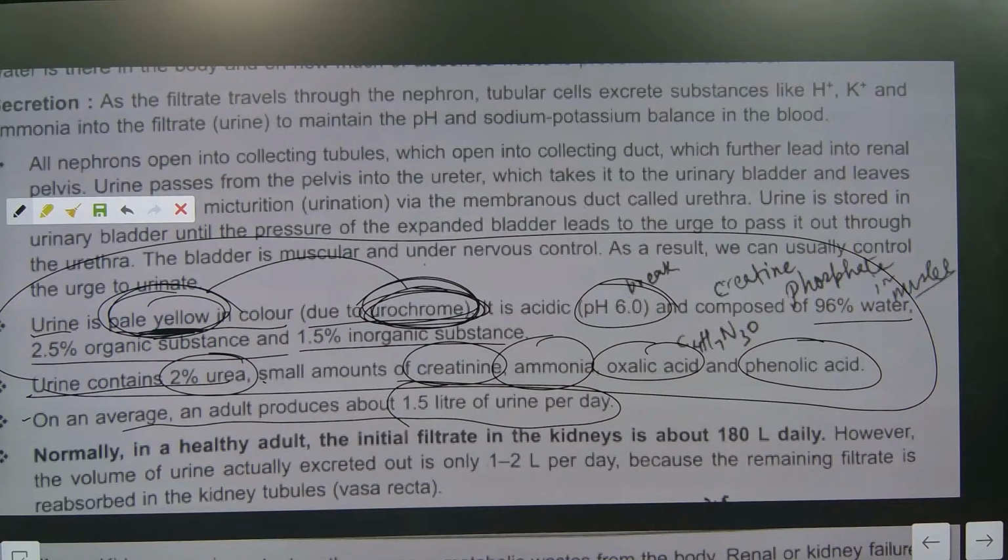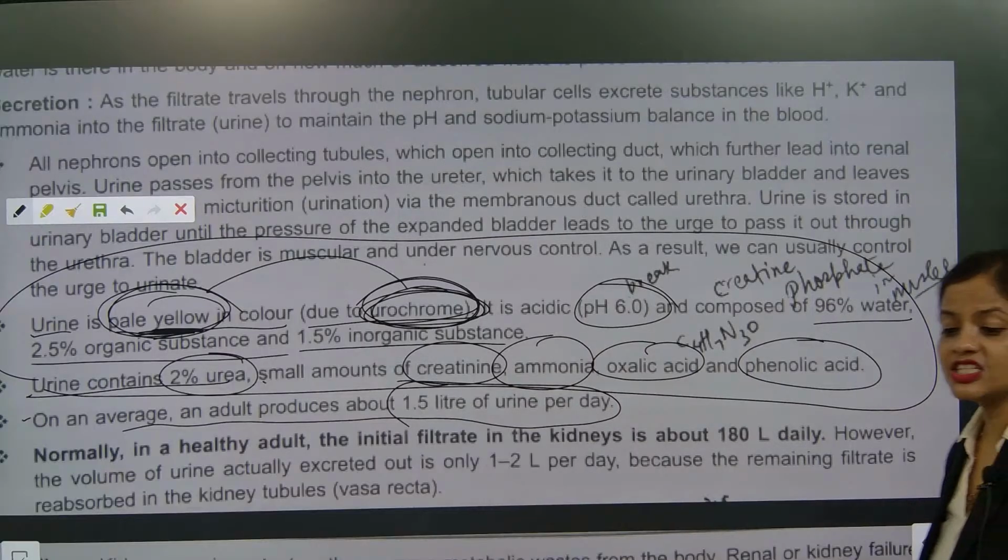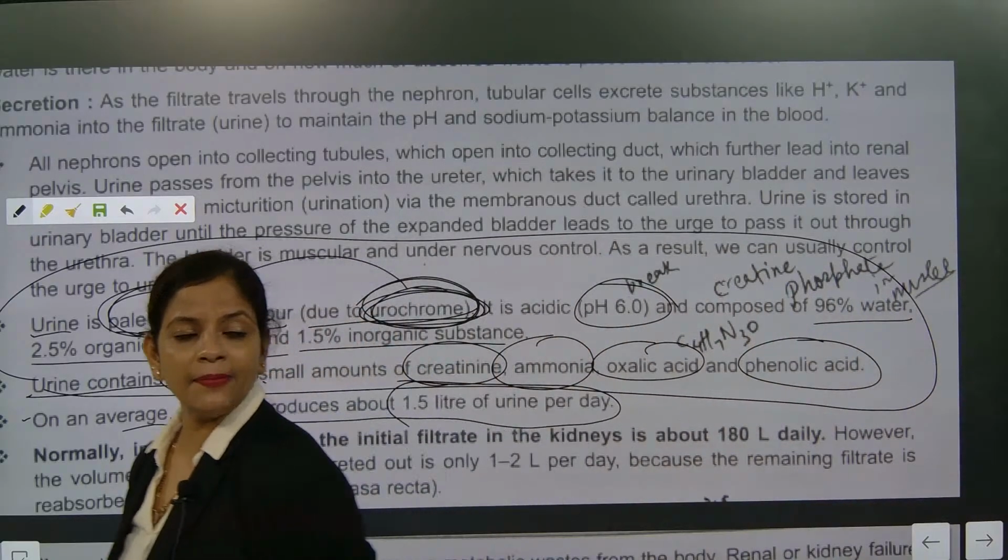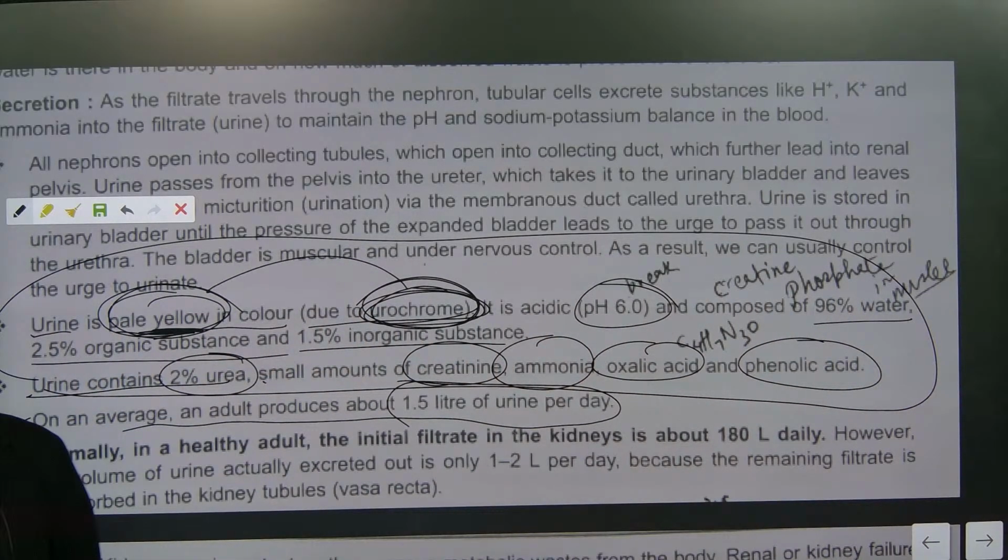These are the last moment checklist. Listen, these are the last moment checklist from this chapter. For every chapter that I am teaching, you generate a last moment checklist. You will not have time to read the full chapter, so generate your last moment checklist very nicely.